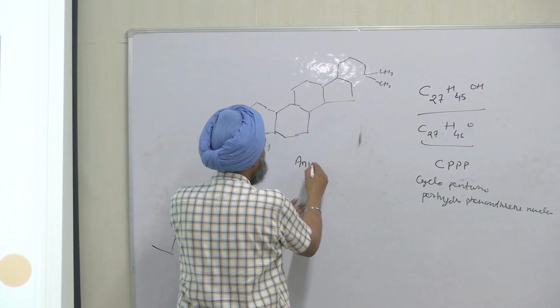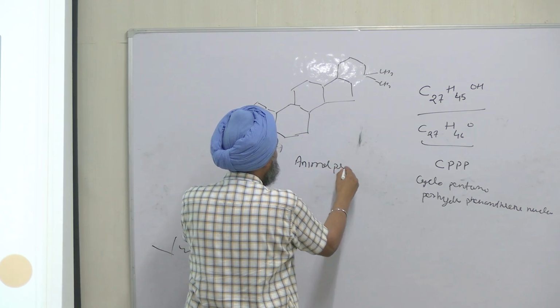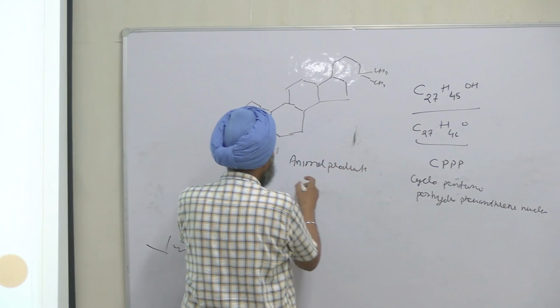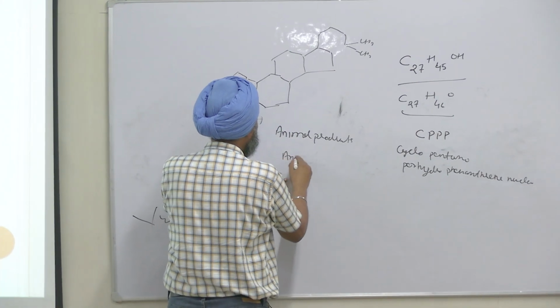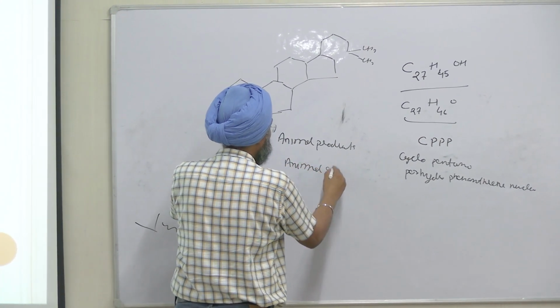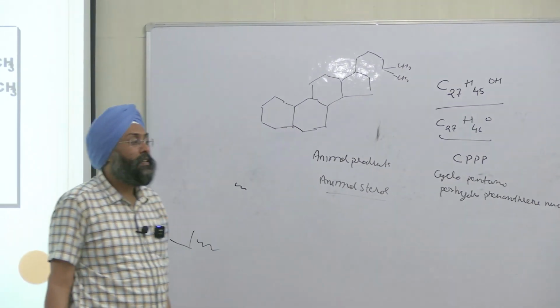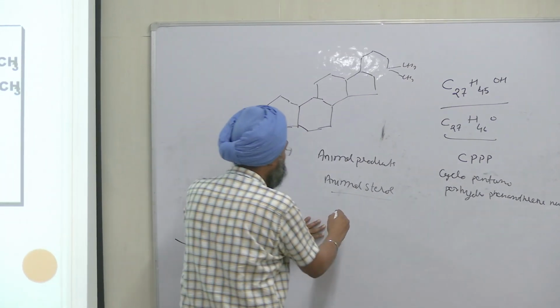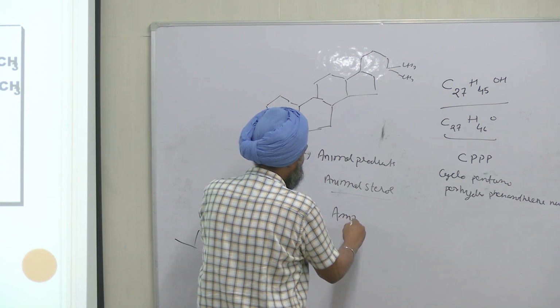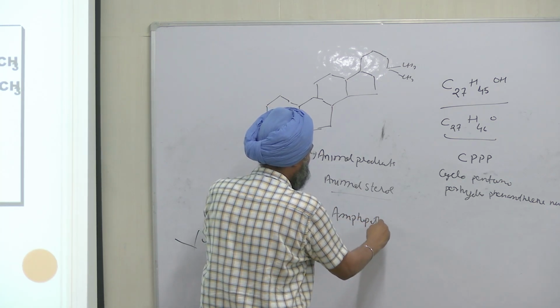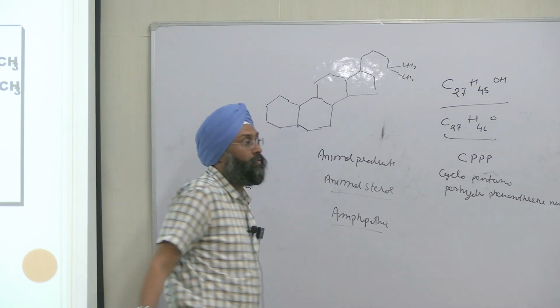And it is basically found in animal products. So the name is animal sterol, right? And it is amphipathic in nature, right? What does it indicate?